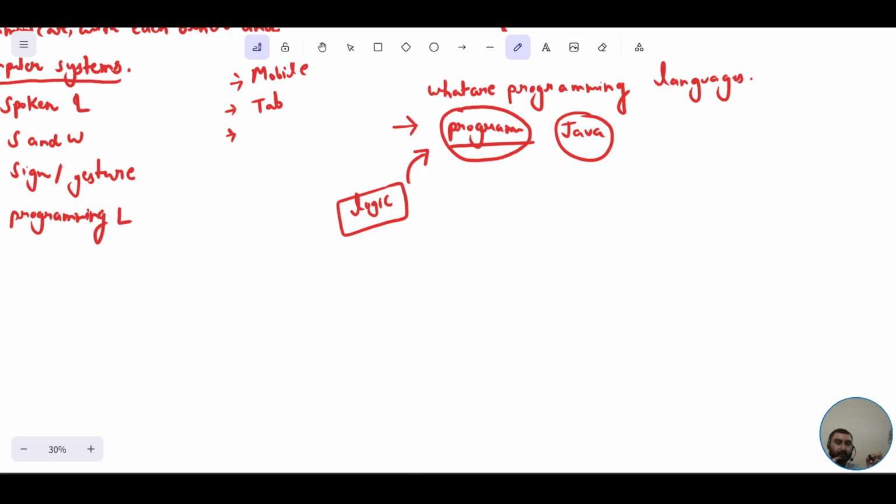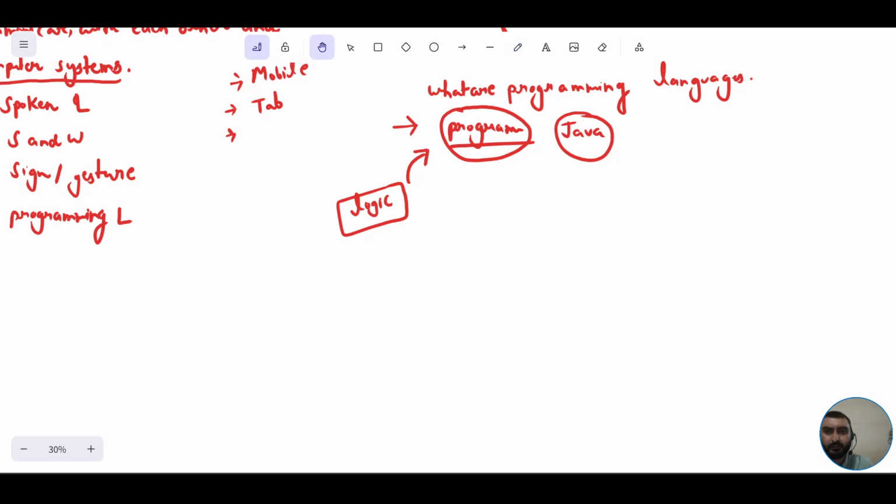So we have this Java. Java is one of the programming languages by the help of which we are able to write down the program so that we can interact with the software or the hardware of the computers. So in this way, we can also conclude why Java is called a programming language. I'll be discussing certain basics ahead in our sessions as well, right?